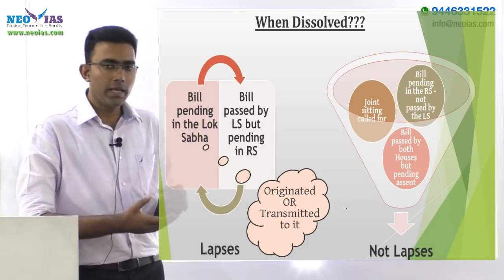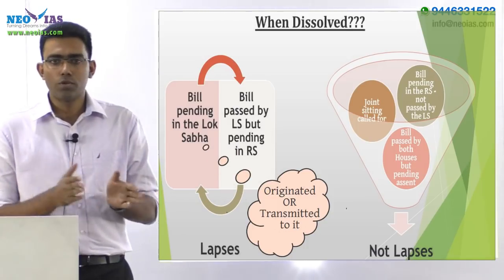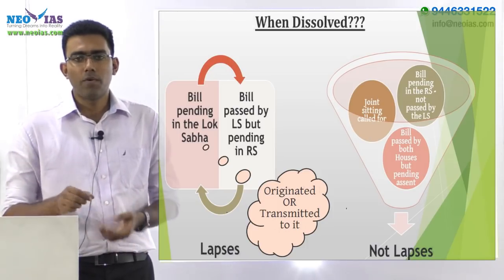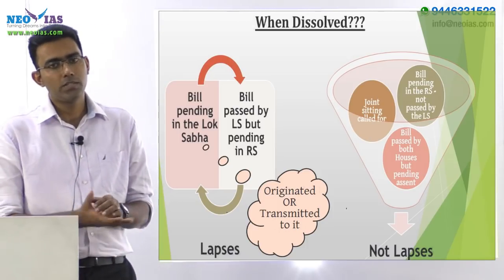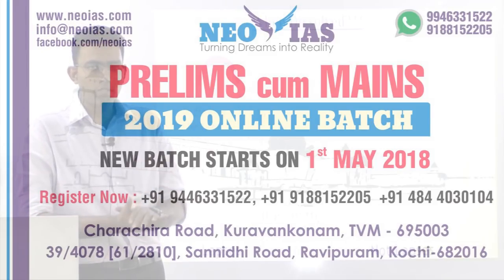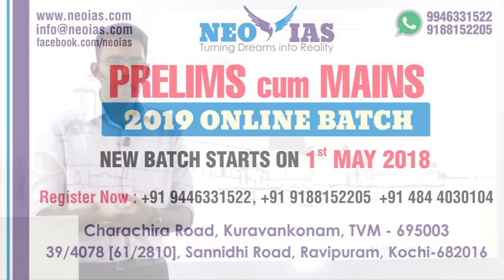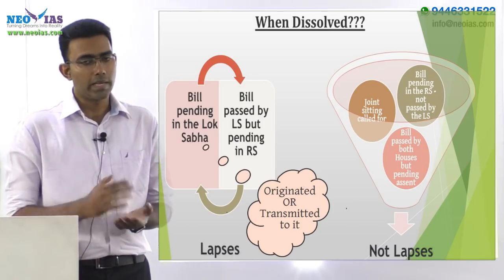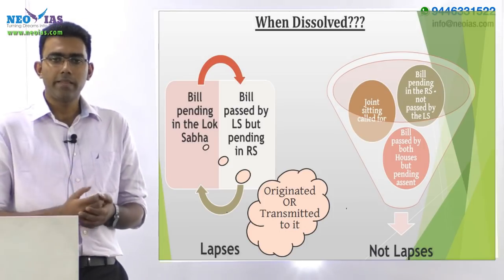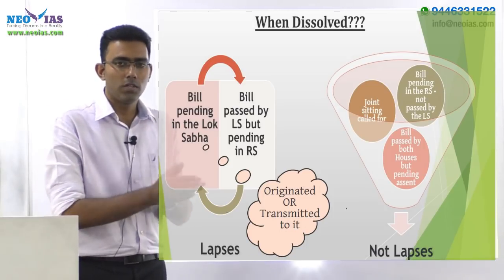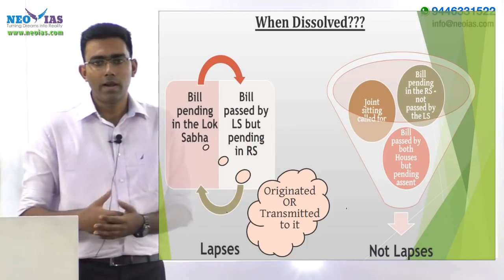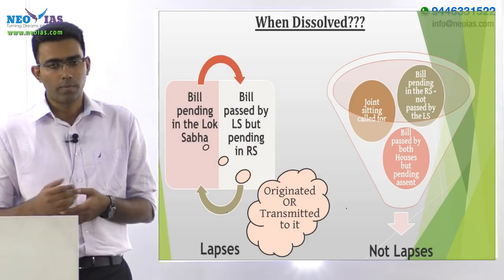Now the third category is a bill which has been passed by both Houses of the Parliament, that is Rajya Sabha as well as Lok Sabha, and is awaiting presidential assent. Such a bill is also valid. And even if the bill has been sent back for reconsideration by the President, such a bill is also valid. So that is actually an exception, but understand that this particular category of bill is also valid. So these three categories of bills are valid and will not lapse upon the dissolution of Lok Sabha.